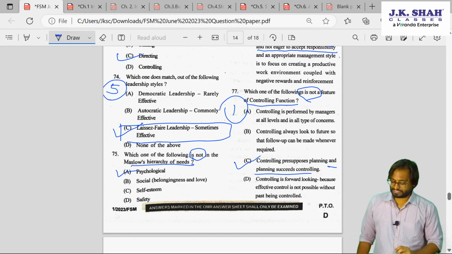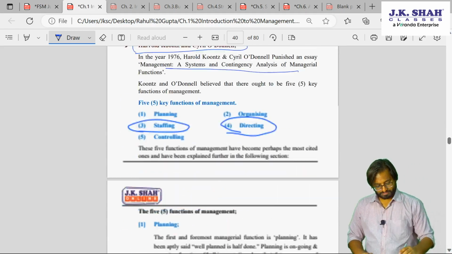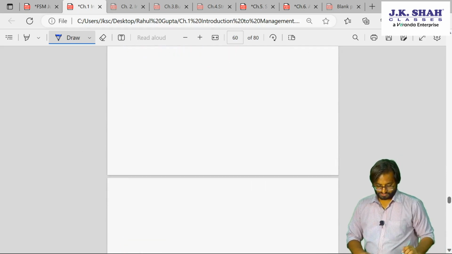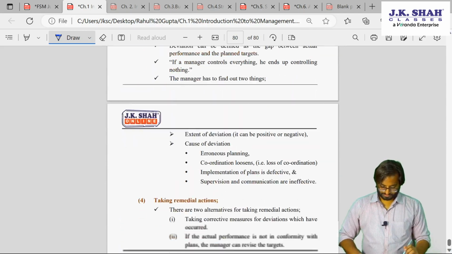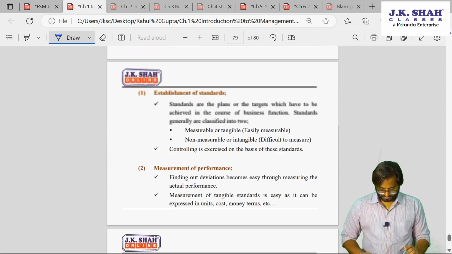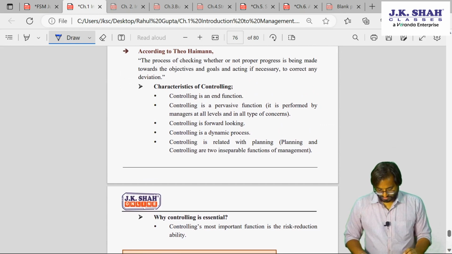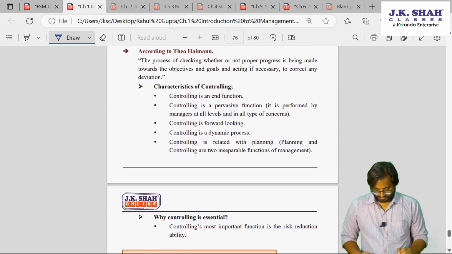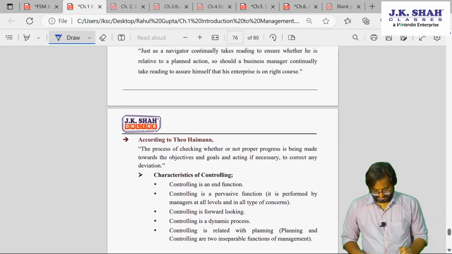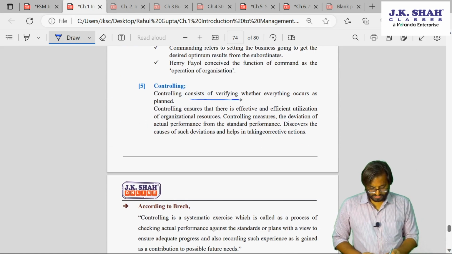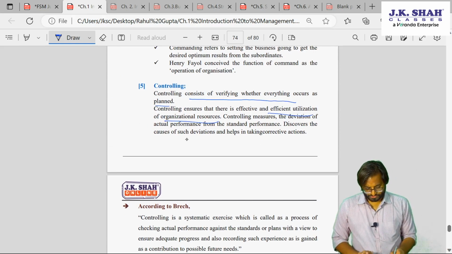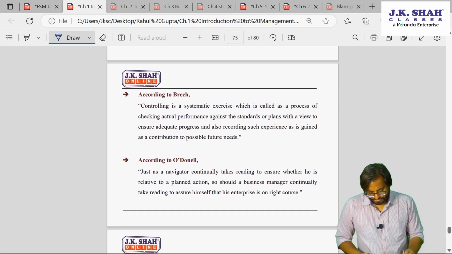This is again chapter 1. We can go back and check, no problem. Controlling, last function. So controlling consists of verifying whether everything occurs as planned, effective and efficient utilization of resources, and deviation of actual performance from the standard performance.